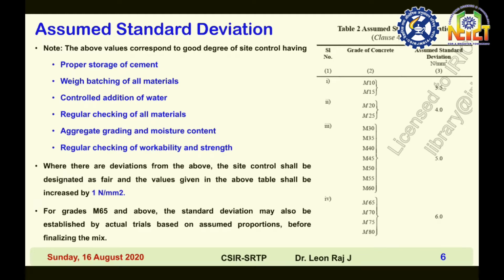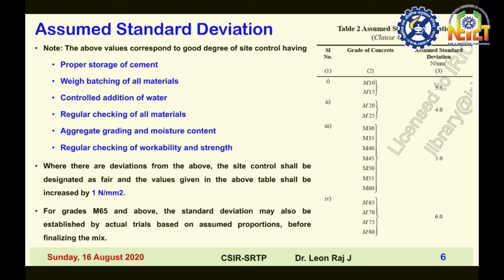What are the characteristics of good site conditions? 1. Proper storage of cement. 2. Weigh batching of all materials. You need a weighing balance to measure all the ingredients which we are adding in concrete, namely fine aggregate, coarse aggregate, water and cement. Then controlled addition of water. You need a measuring jar to add water, and you should have control on how much water you are adding.